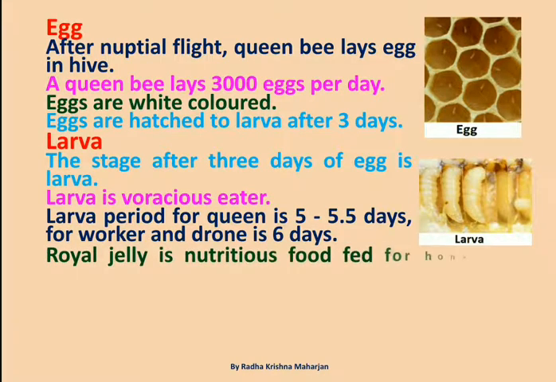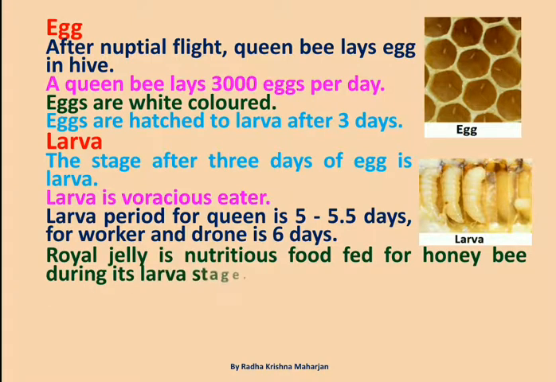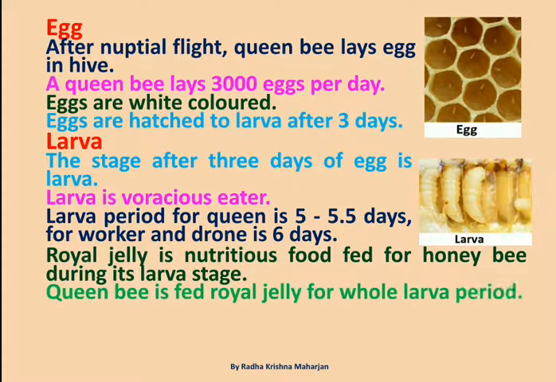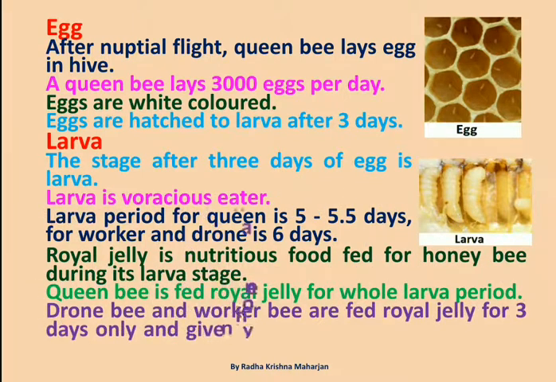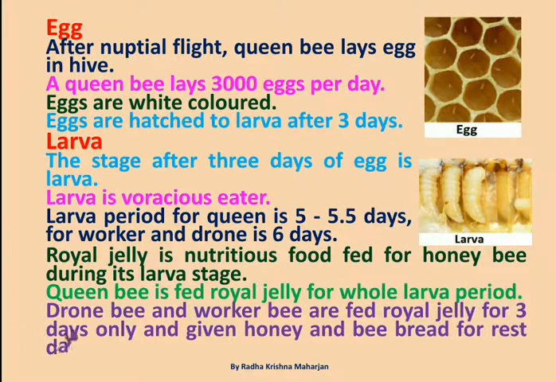Royal jelly is nutritious food fed for honeybee during its larva stage. Queen bee is fed royal jelly for whole larva period. Drone bee and worker bee are fed royal jelly for 3 days only and given honey and bee bread for rest days.